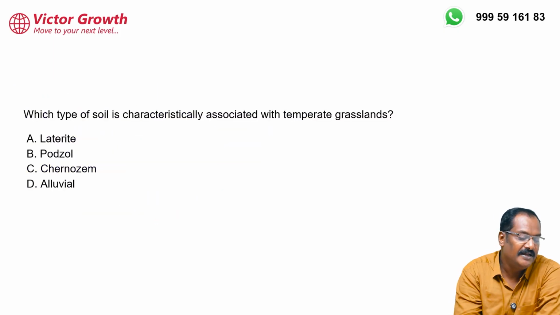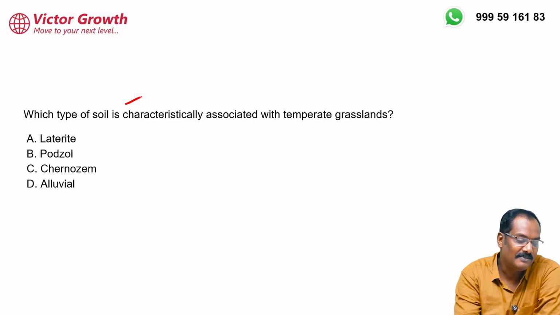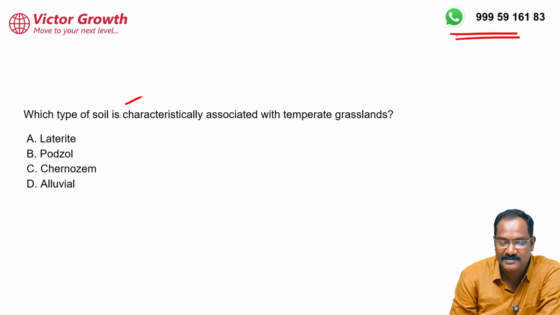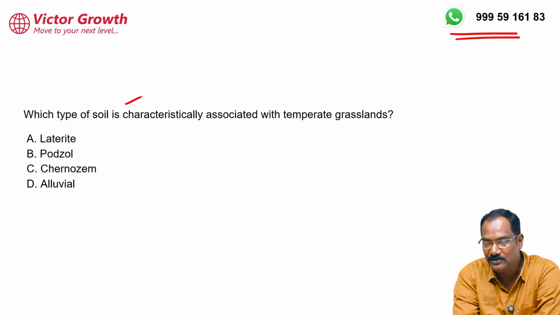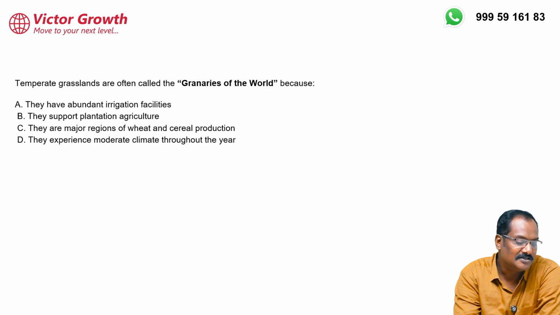If you're ready, please solve this question. Very simple question. Put the answers in the comment section. If you have any doubt, you can put it in the comment section or message me on this number. I'll be happy to help you out. Hope all of you are understanding the concept. This you can also answer: temperate grasslands are often called granaries of the world because, answer the question.